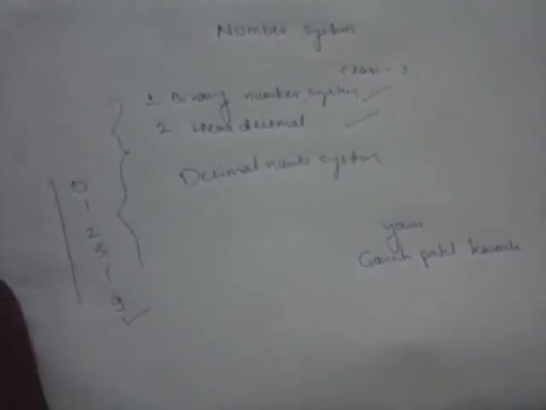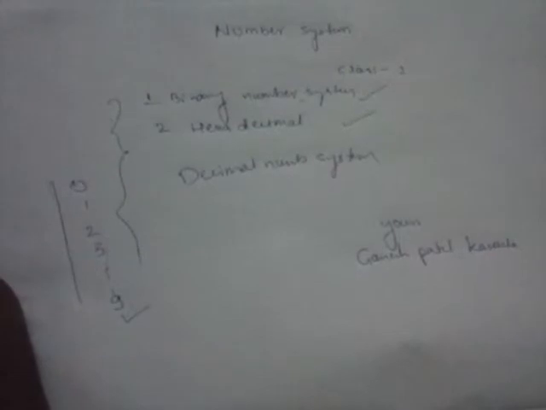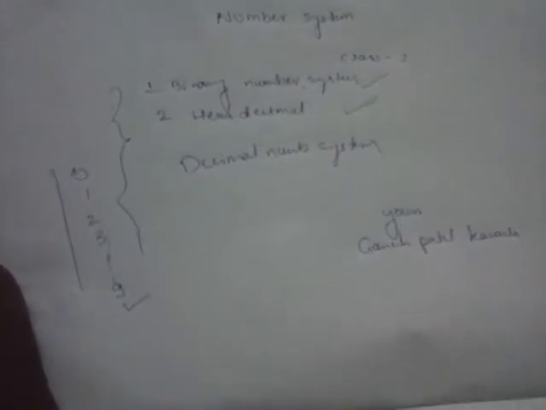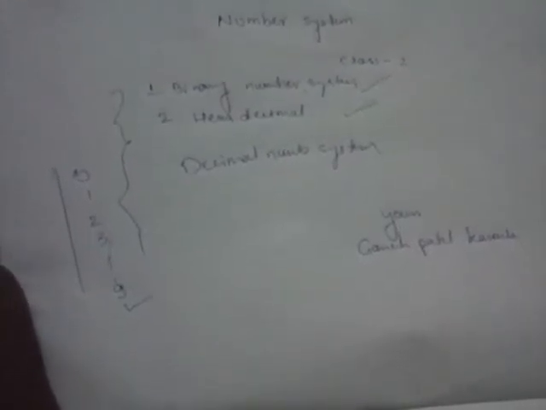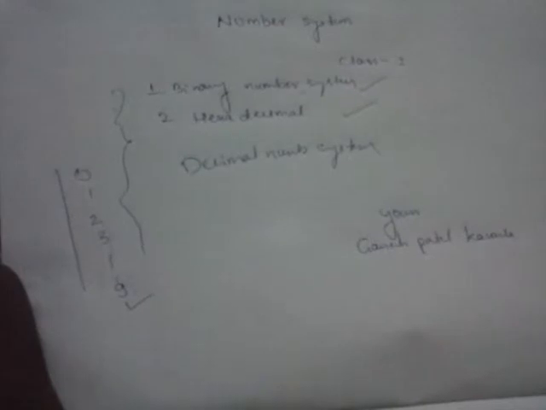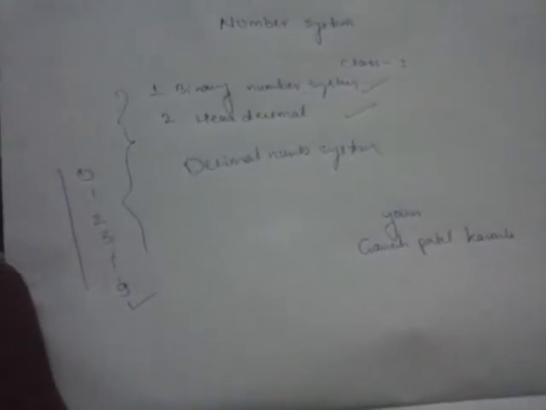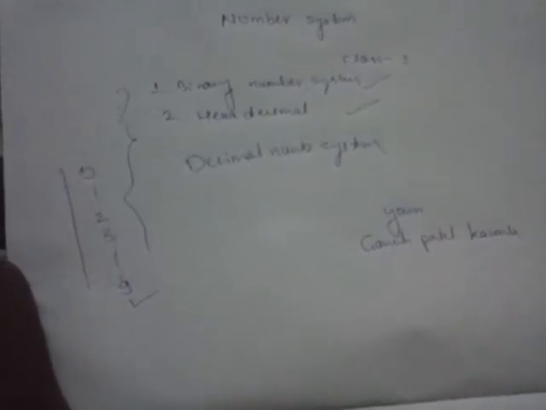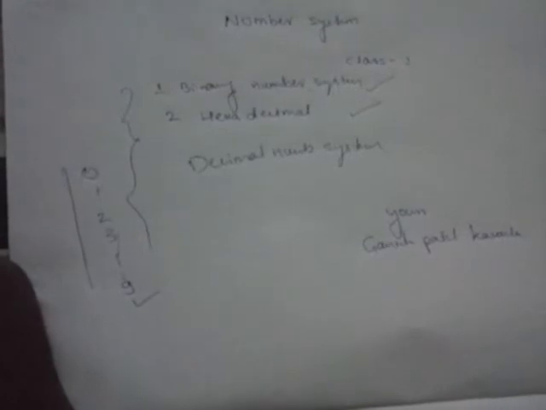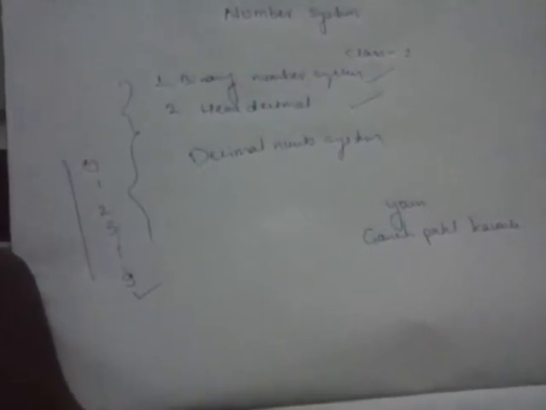So you both are humans. The shopkeeper is a human, the buyer is a human, so you people understand the decimal number system. But if you want to discuss with a microcontroller or a microprocessor, it can't understand because it doesn't know your decimal number system.